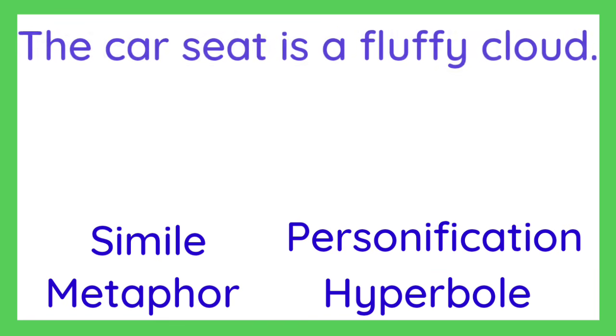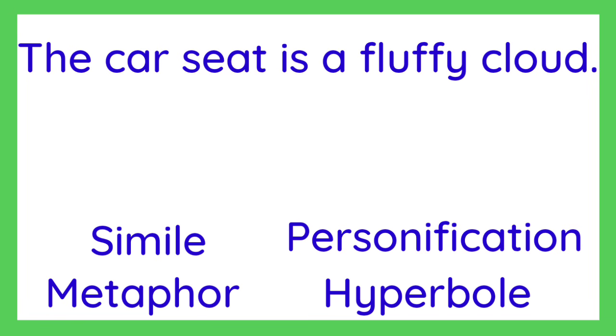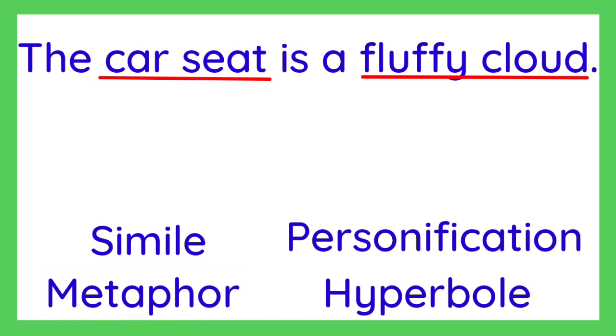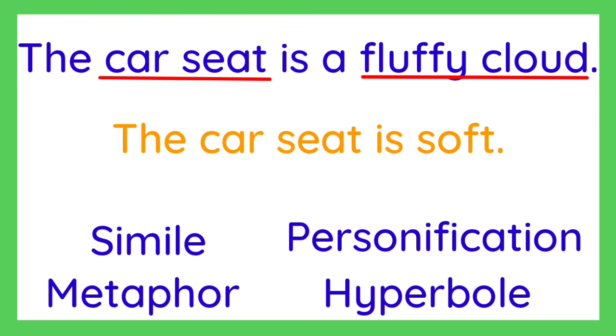Next, the car seat is a fluffy cloud. The figure of speech used in this sentence is metaphor. Why? Because in this sentence, the car seat is directly compared to a fluffy cloud without using like or as. And it has more impact than just saying the car seat is soft.